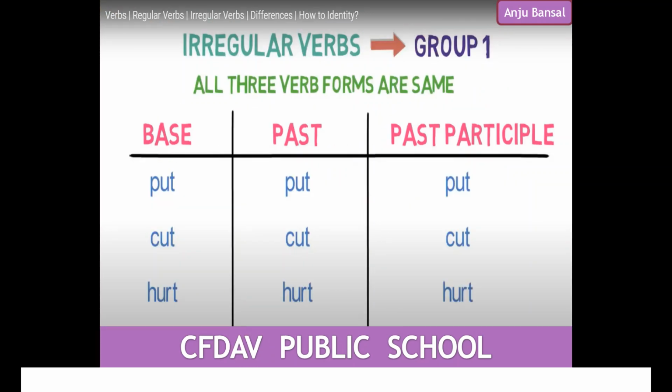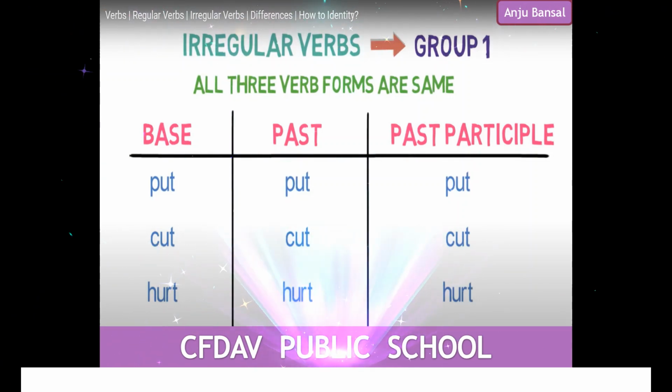So irregular verbs also can be classified into different groups by the way they are formed, by the way they change. There are four different categories of irregular verbs. This is the first group of irregular verbs. Can you notice why they are classified as the same?